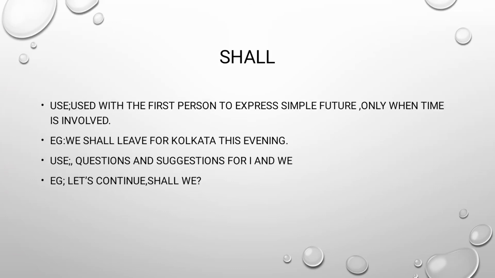And the next one is shall. Shall is used with the first person to express simple future only when time is involved. Example, we shall leave for Kolkata this evening. And shall is used for questions and suggestions for I and we. Example, let's continue. Shall we?